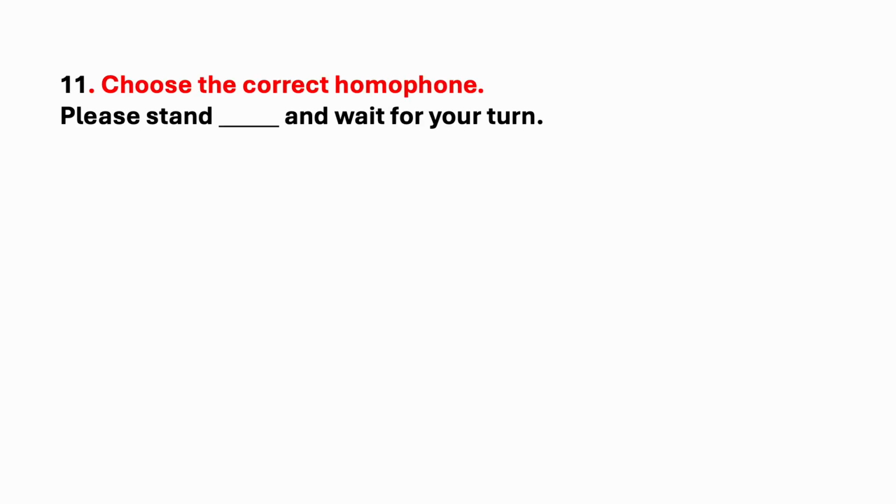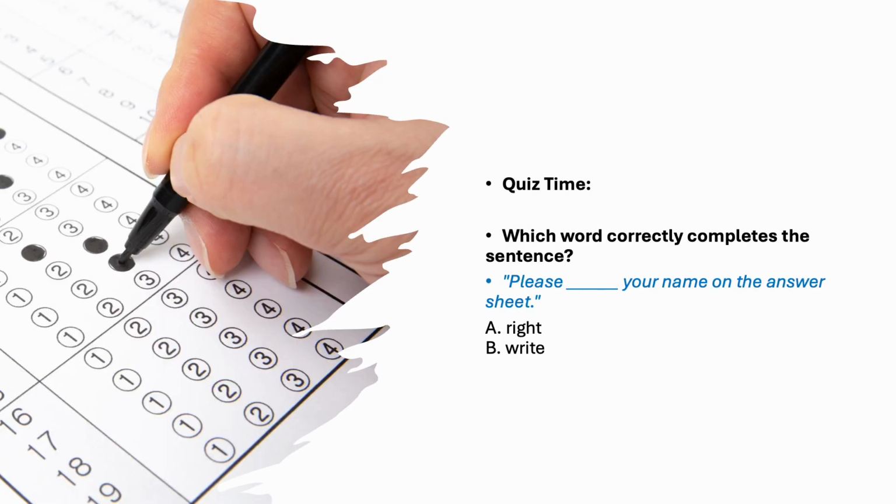Next one. Please stand, dash and wait for your turn. H-E-A-R here, H-E-R-E here. Which is the correct answer? Please stand here and wait for your turn. H-E-R-E. H-E-A-R means to listen to sounds. H-E-R-E means in this place. So please stand here and wait for your turn.